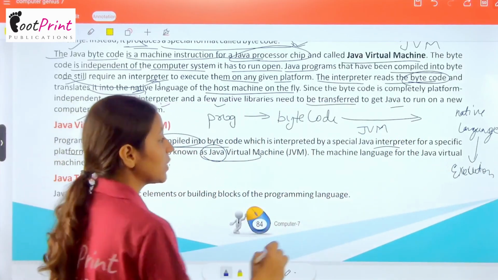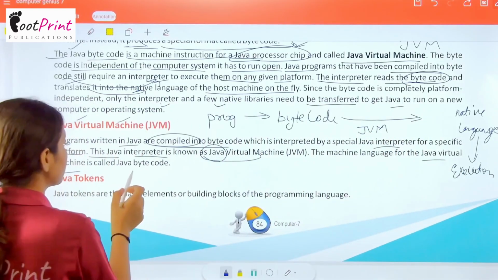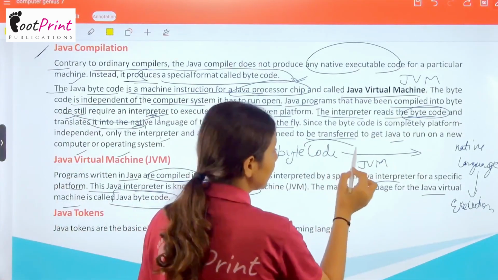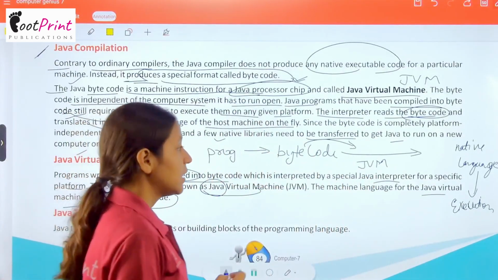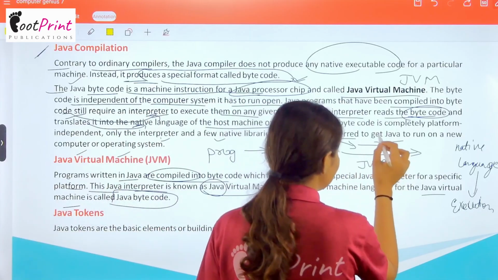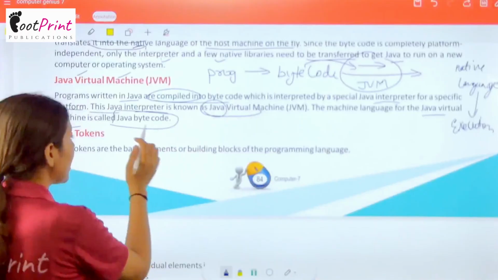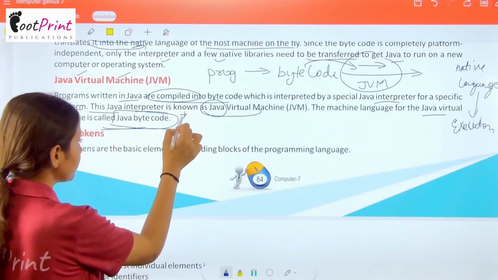Now, the machine language for the Java virtual machine is called Java bytecode. और जब ये bytecode machine के अंदर जाएगा and then ये translate होगा, so इस समय जो हमारा bytecode है that will be known as Java bytecode.